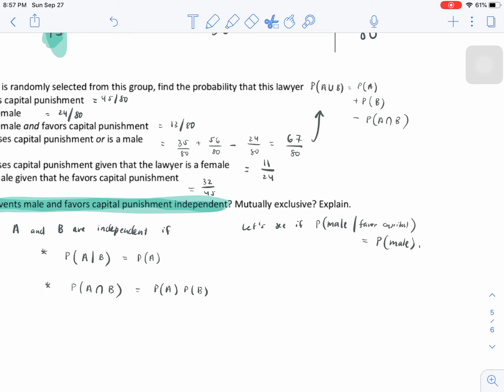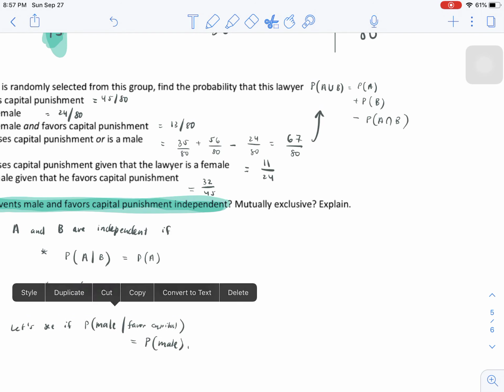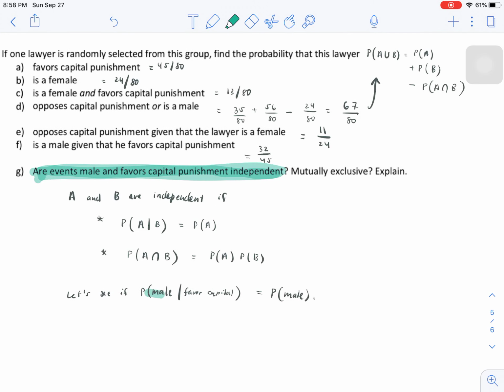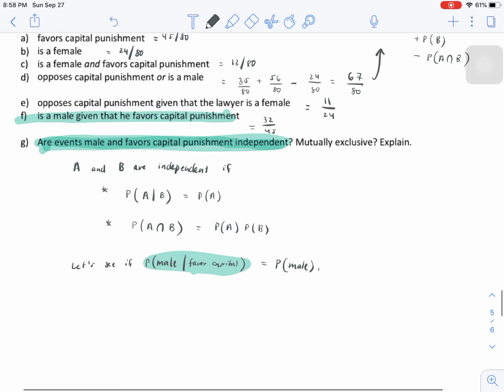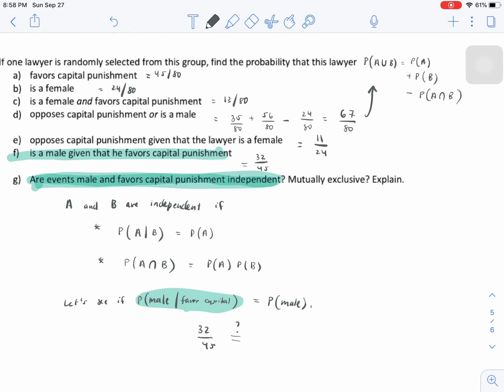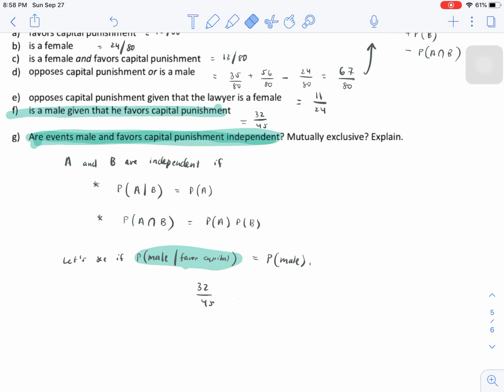So let's see. Well, conveniently for us, the probability that you're male, given that you favor capital punishment, is exactly what we calculated in part F. And we found that was 32 out of 45. So now let's see if that's equal to the probability of being male. Probability that you're male, given that you favor capital punishment, 32 out of 45. Probability that you're male, let's see.